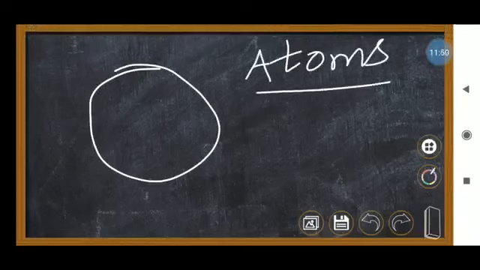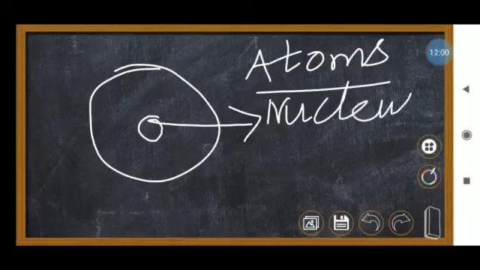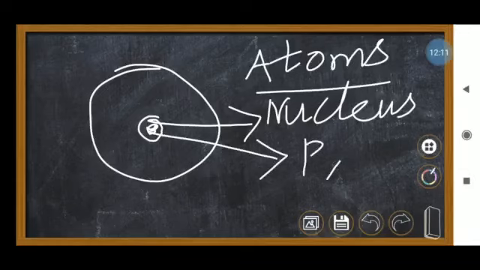So if I take one single atom, in that atom, in the center part, that is called the nucleus. And in that nucleus part, what things are present? Proton and neutron will be present at the center of the nucleus.